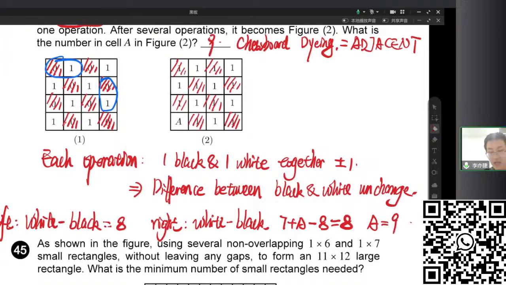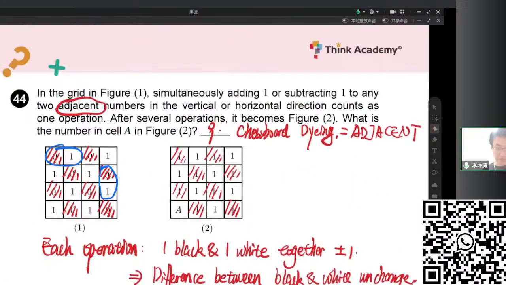Okay, this question. We use the chessboard dyeing, and we find that during each operation, the difference is unchanged. Then the question is solved. Okay, this is question 44.